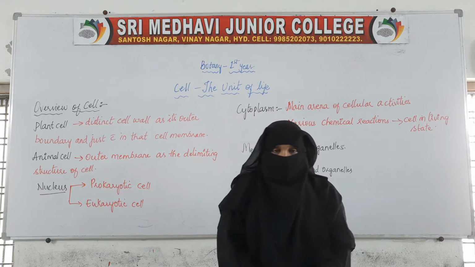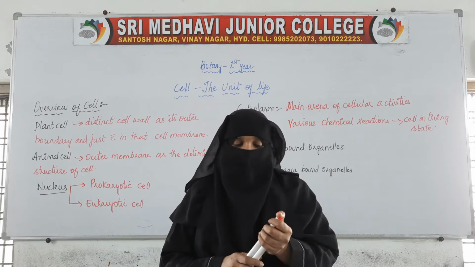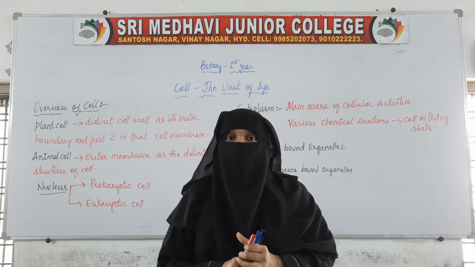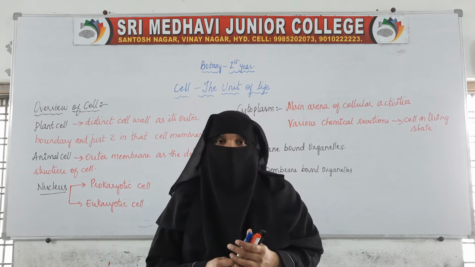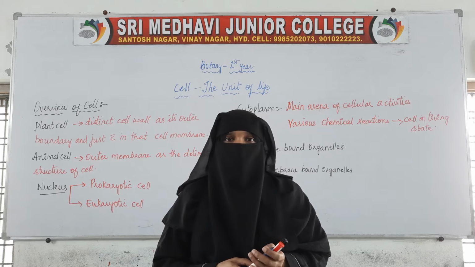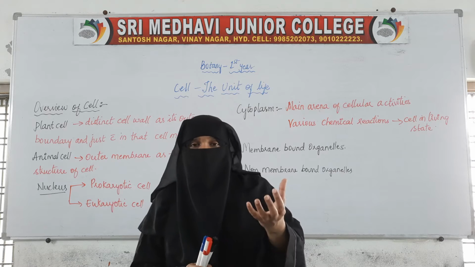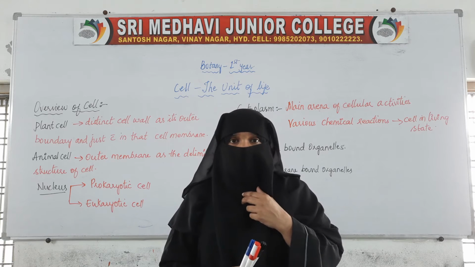Welcome everyone. We have started with a new chapter, that is cell, the basic unit of life. In the previous class we have dealt with the introduction. We have seen what is a cell. Cell is the basic structural and functional unit of living organism. So why is it a basic structural and functional unit of organism?